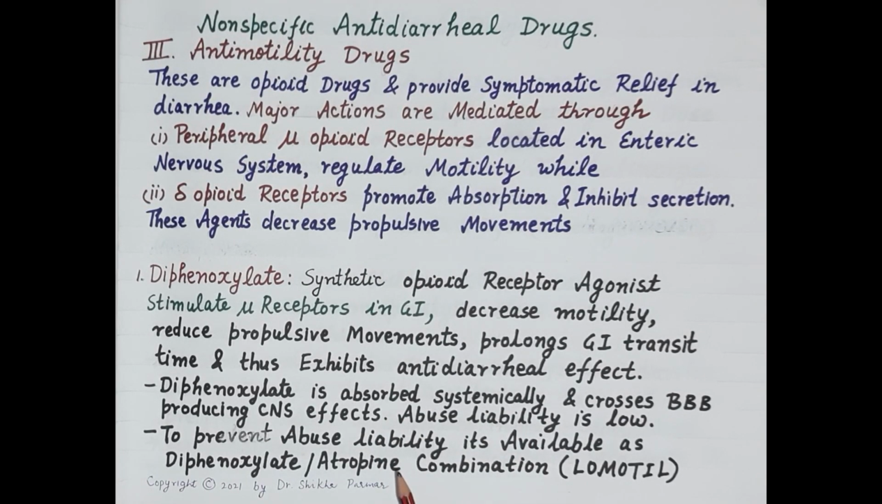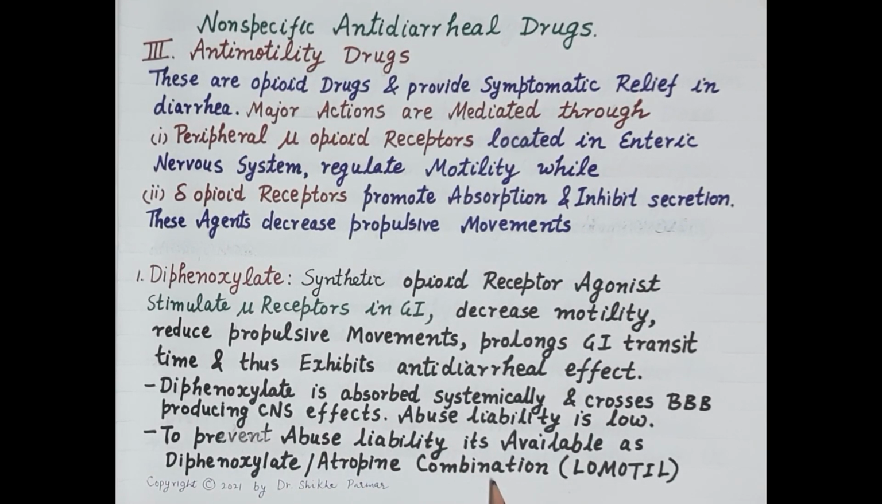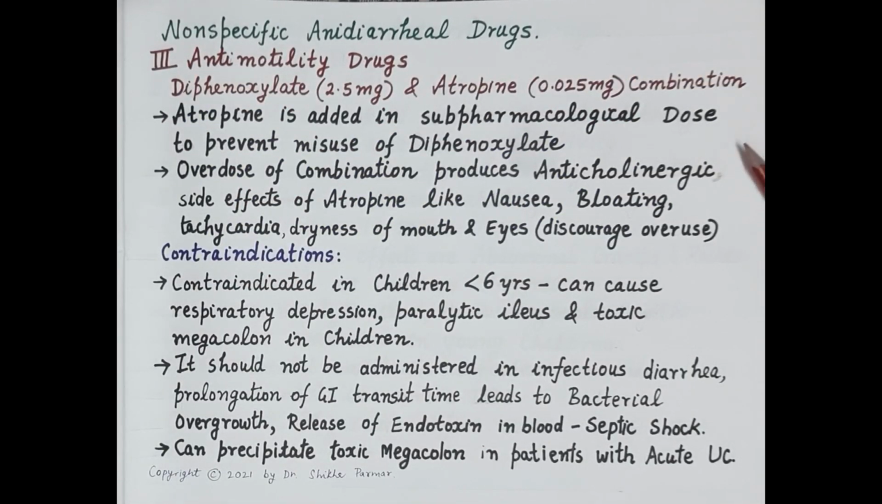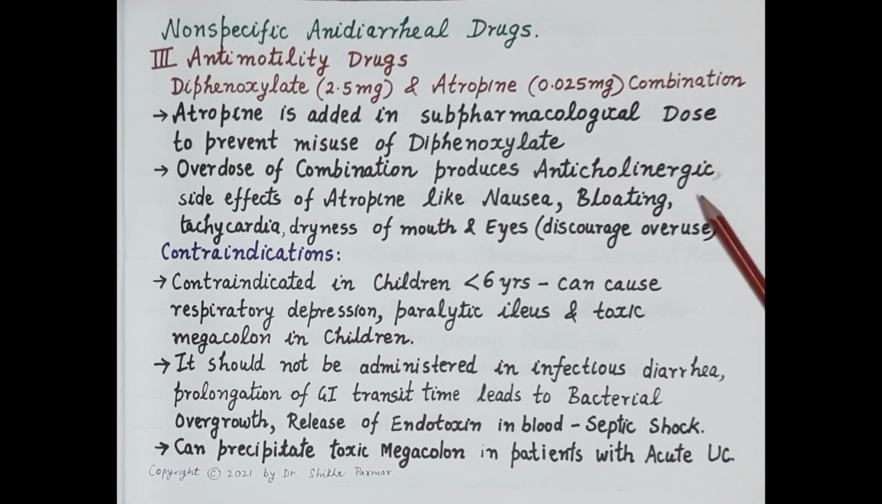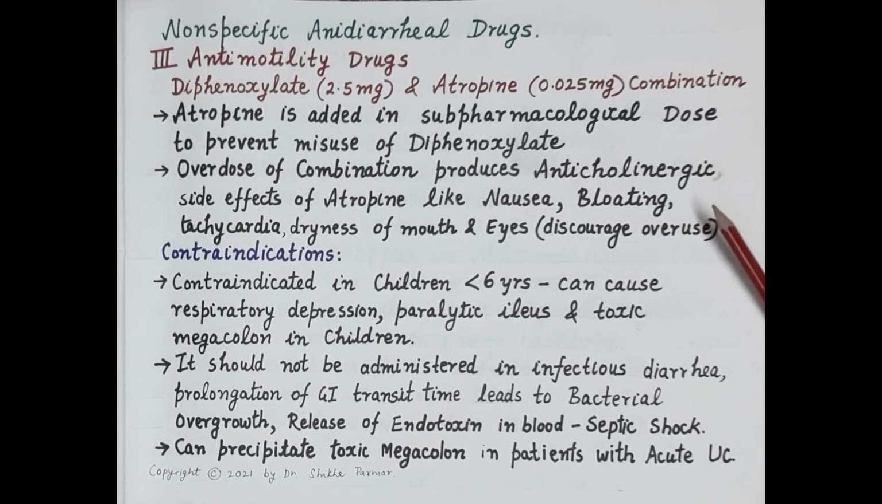To completely prevent the abuse liability, diphenoxylate is available in combination, that is the diphenoxylate atropine combination, which is termed Lomotil. Lomotil is the brand name of the combination. Atropine is added in subpharmacological doses to diphenoxylate in order to prevent abuse of diphenoxylate. Overdose of the combination produces anticholinergic side effects of atropine like nausea, bloating, tachycardia, dryness of mouth and eyes. These symptoms prevent overdose and thus misuse or abuse of diphenoxylate.